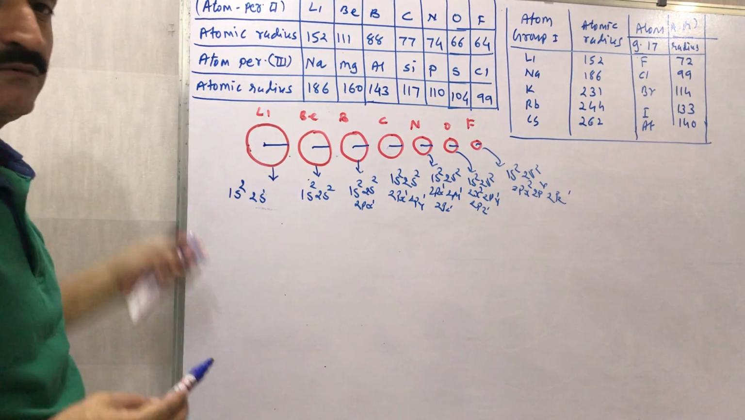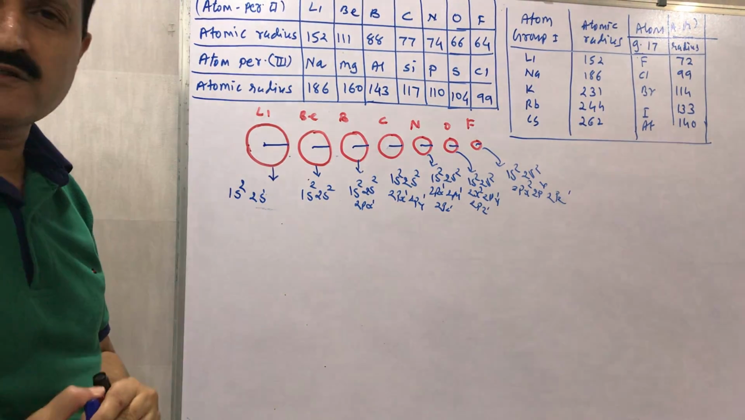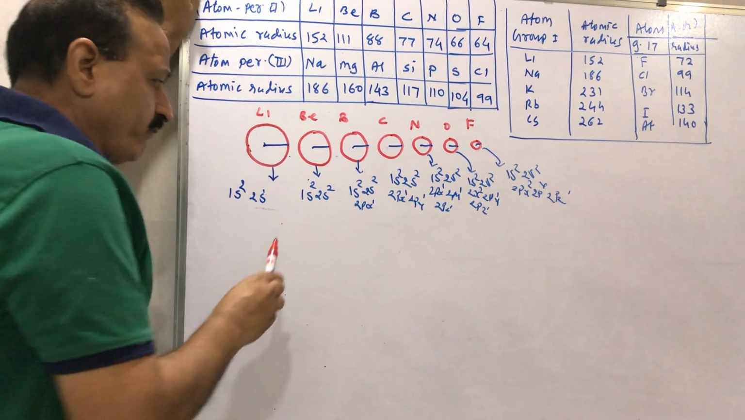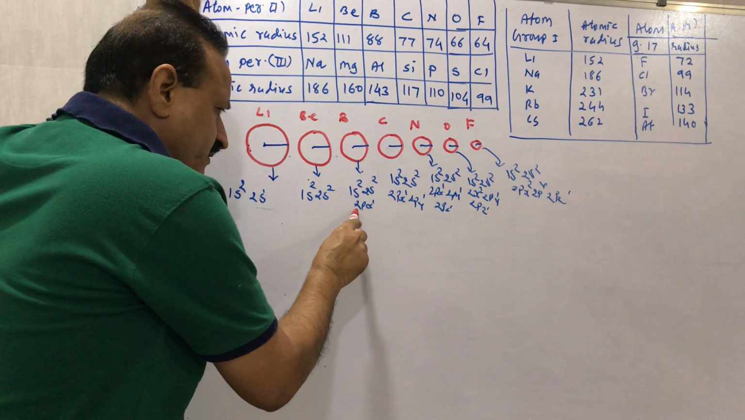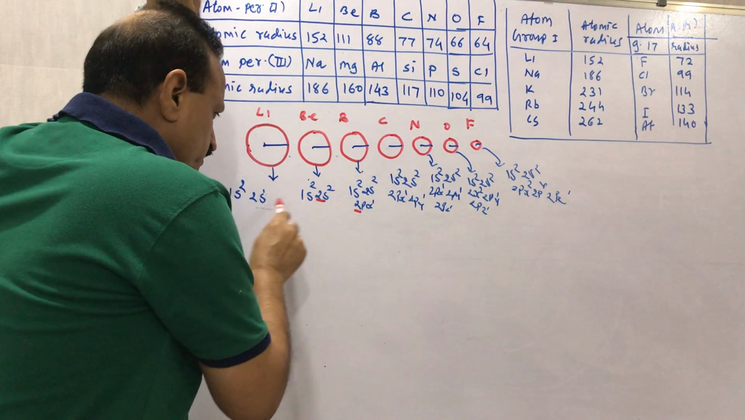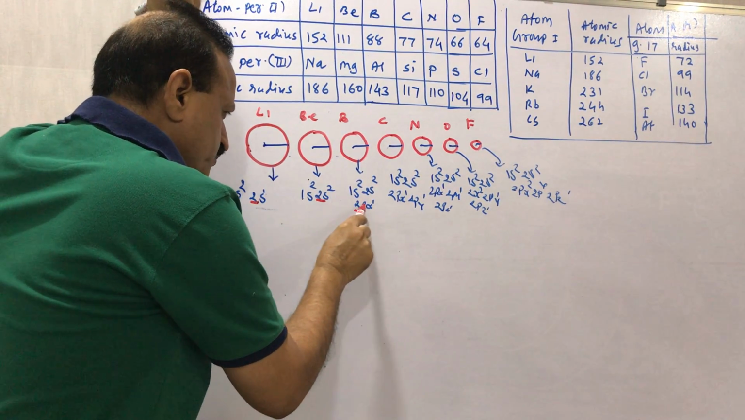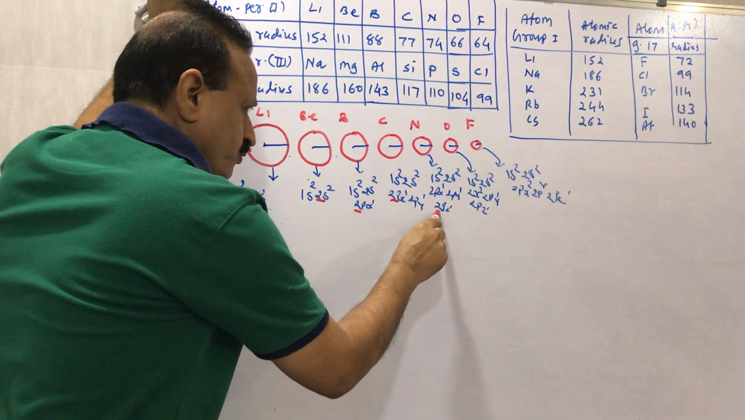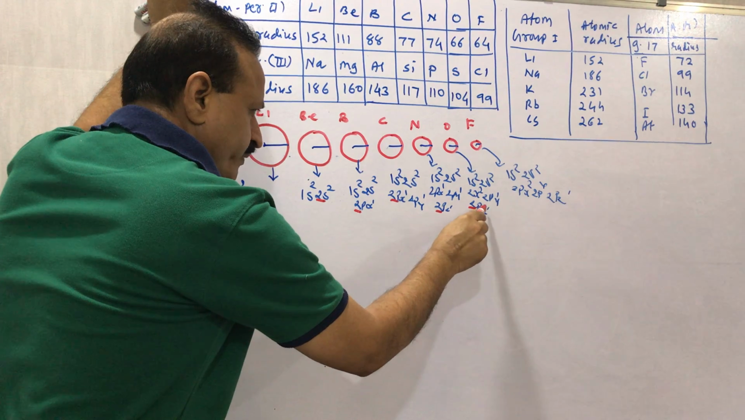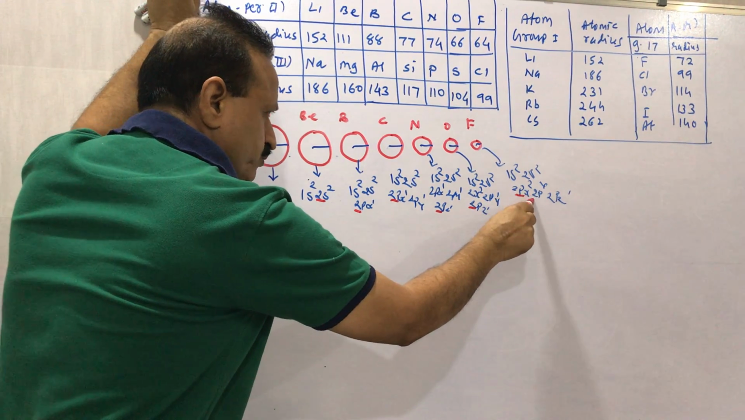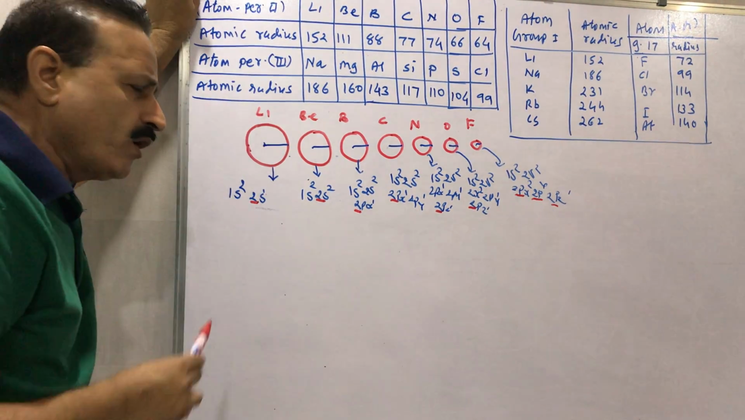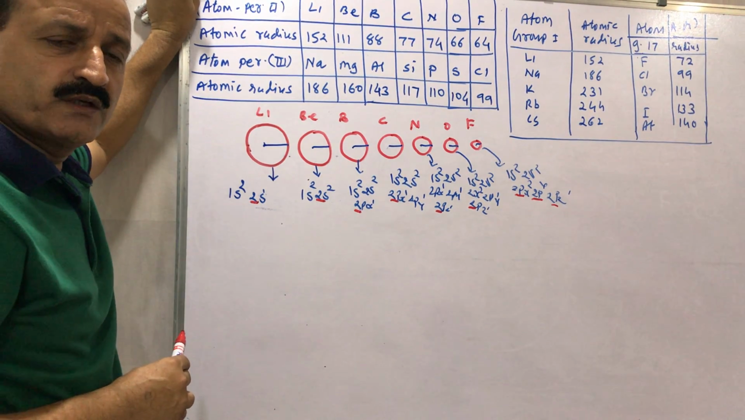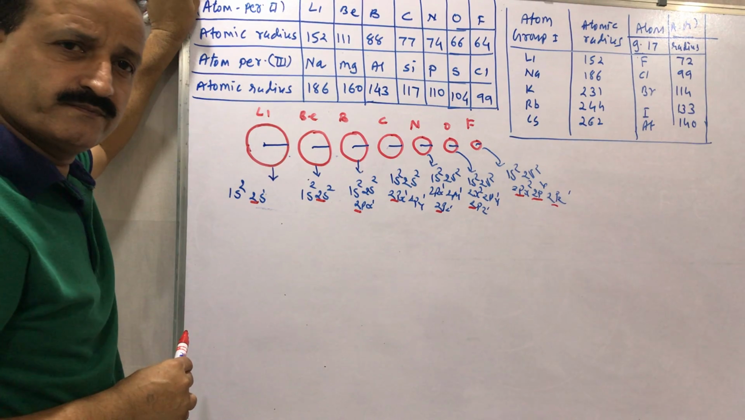What happened? Why is the radius decreased? Because the electrons are filled in the second shell: 2s1, 2s2, 2px1, 2px1y1, 2px1y1z1, 2px2y1z1, 2px2y2z1. All the electrons are filled in the second orbitals.